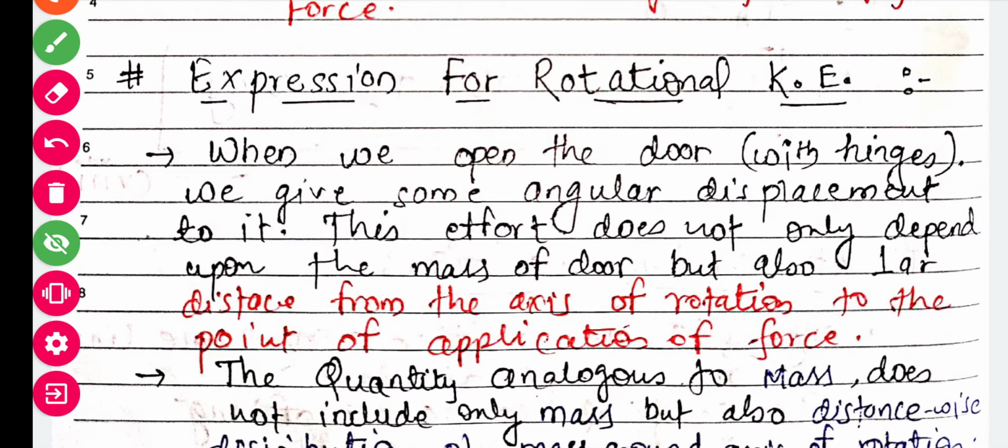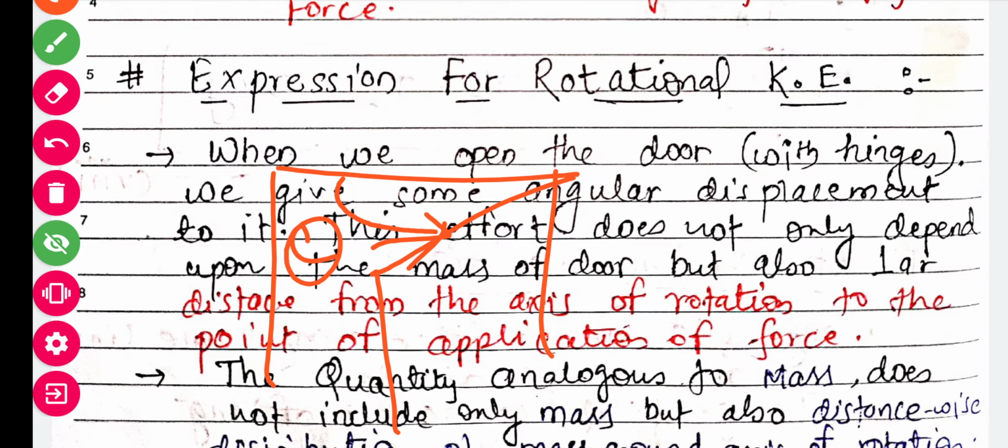So we give some angular displacement. Why is it called angular displacement? Because initially the door will be like this, and after the application of the force, the door will be like this. From this position to this position, the door has covered some angle, which is called angular displacement.